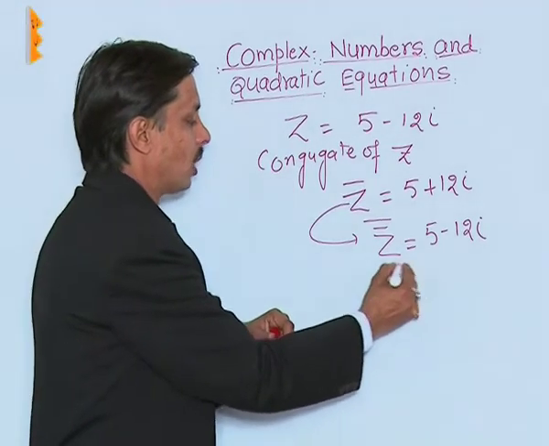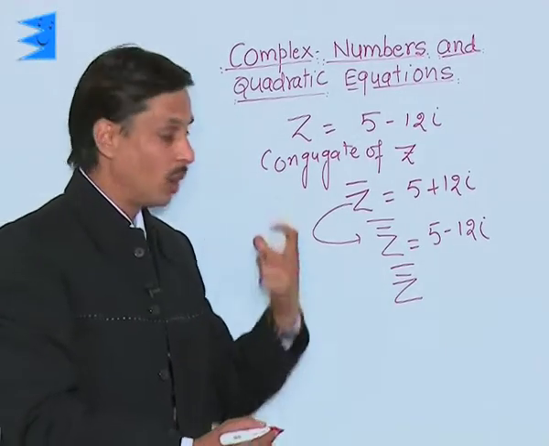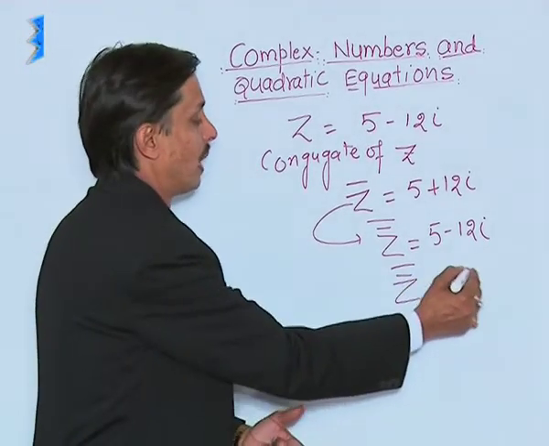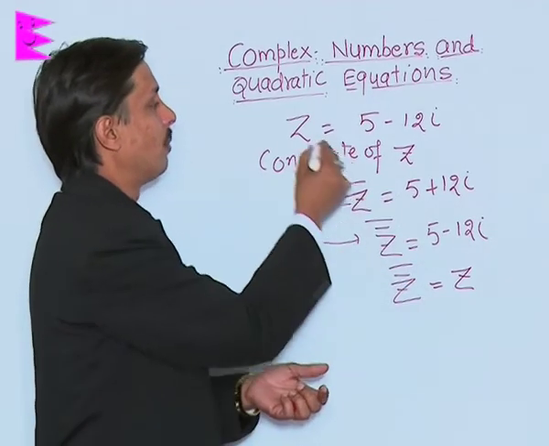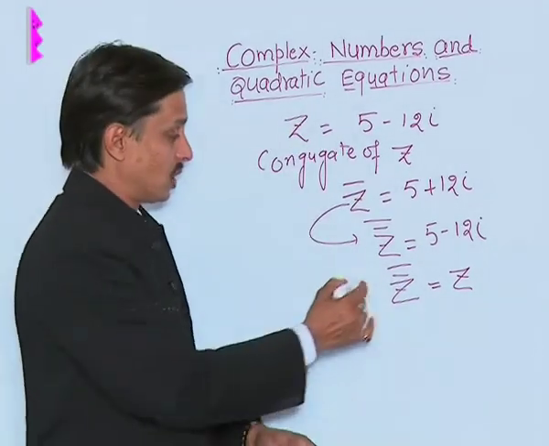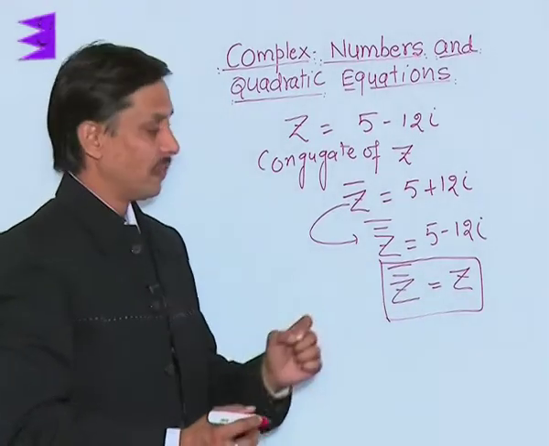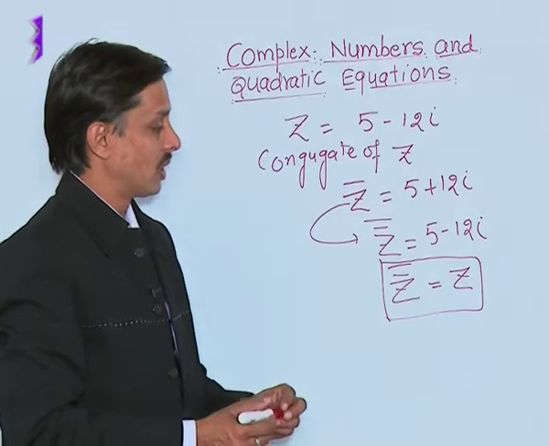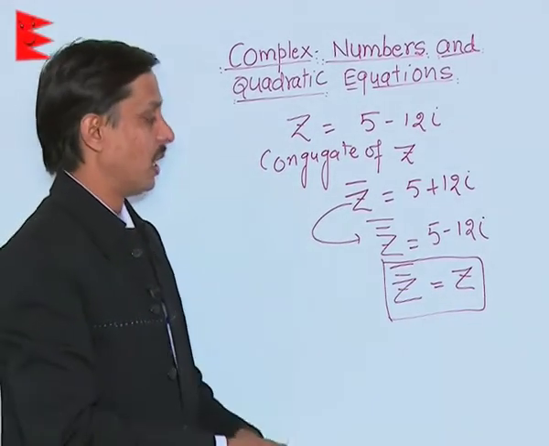Hence a rule comes: z bar bar, the double conjugate of any complex number, gives back the same complex number. This is a very important and useful result: if the double conjugate of any complex number is obtained, we will find the same number again.